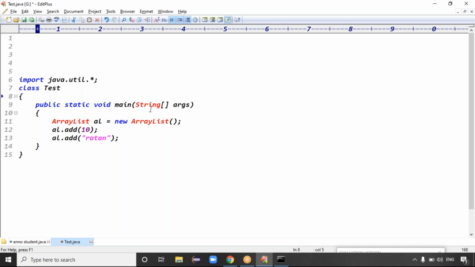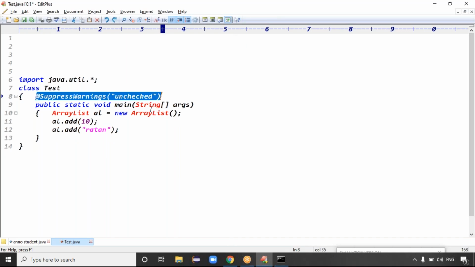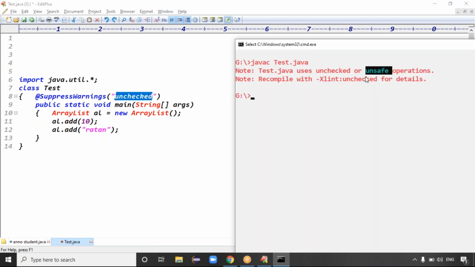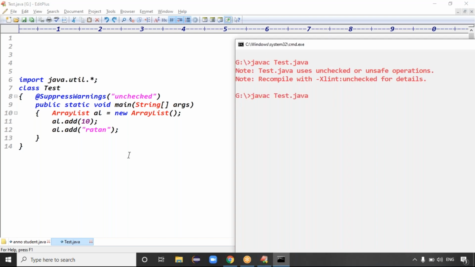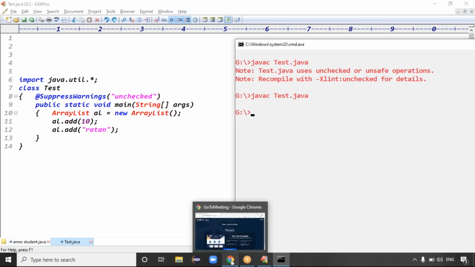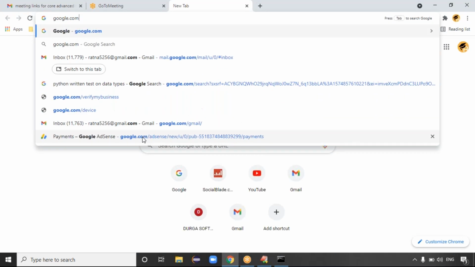To ignore this warning, I can use @SuppressWarnings("unchecked"). This word is copied from the warning message itself; unchecked is there, right? With @SuppressWarnings, you can compile this code while ignoring the warning message. The statement is clear now.